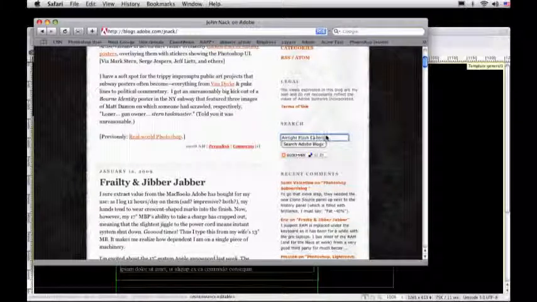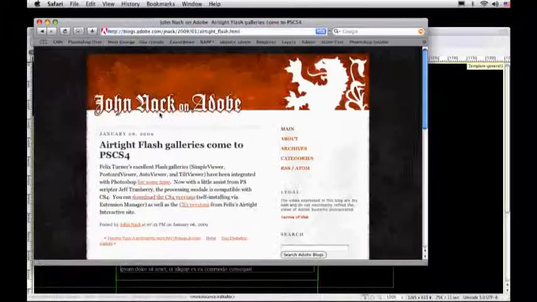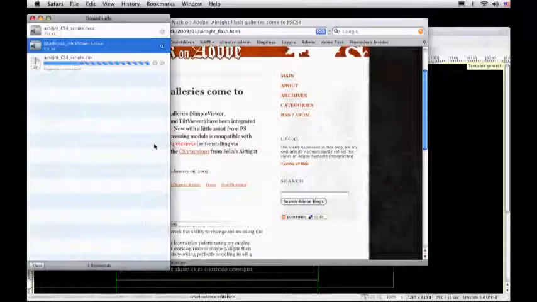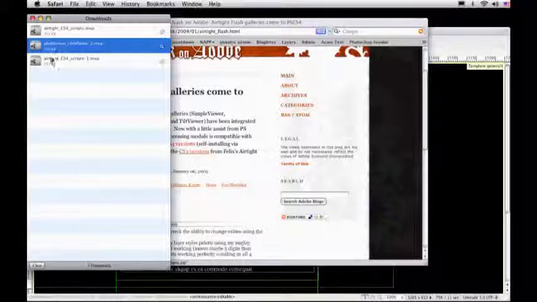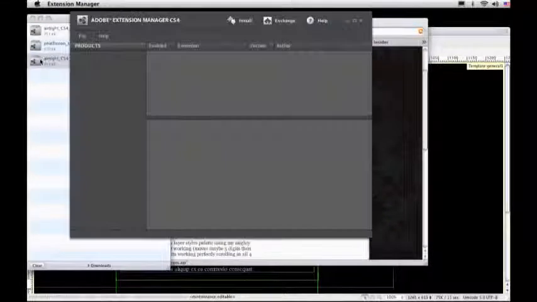What they've done here is you can download the CS4 versions of these scripts. It downloads the XP, and just like before, when you double click on this, it'll open the Extensions Manager and install this into Photoshop. Now I'm going to decline because I already have it set up. So I'll close this. I'm going to show you this. This is awesome. I'm going to come over here to Photoshop.